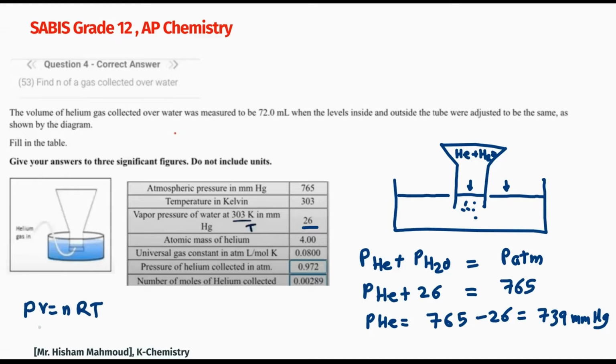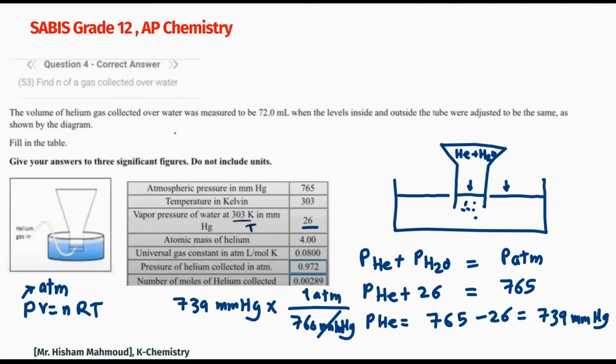Remember, whenever we are using this equation, the unit of the pressure has to be in atmospheres. So for the 739 millimeter Hg that you have, what's the conversion factor? 760 millimeter Hg is equal to 1 atmosphere. So we need to divide 739 by 760. That's equal to 0.972 atmospheres.